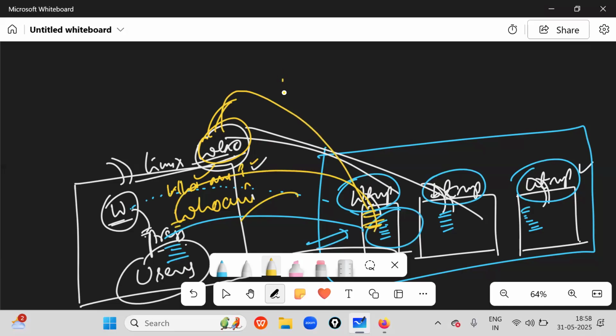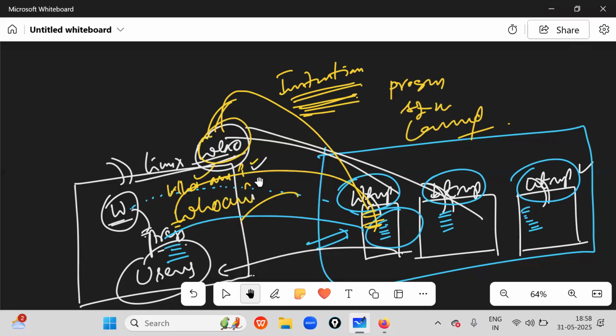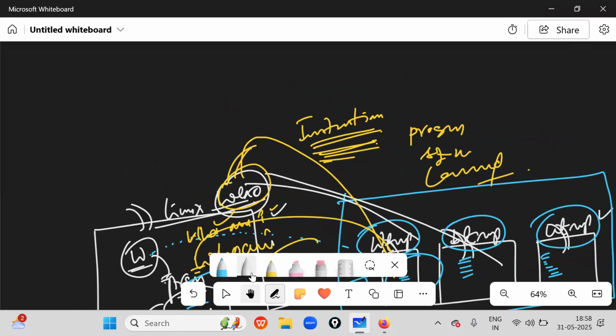This is nothing but instructions. A group of instructions written by using any kind of programming language is called a program or software or something called a command also. Inside a command we have multiple instructions. Otherwise, the command will not work for you.